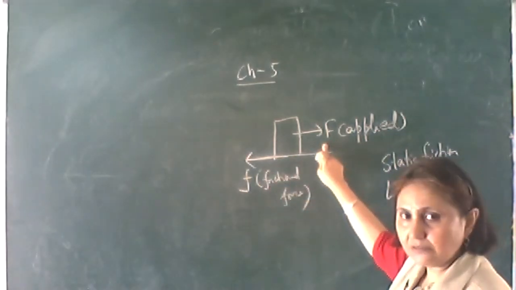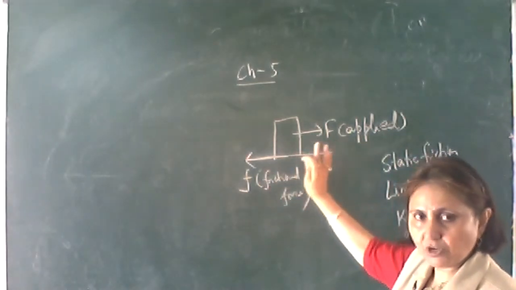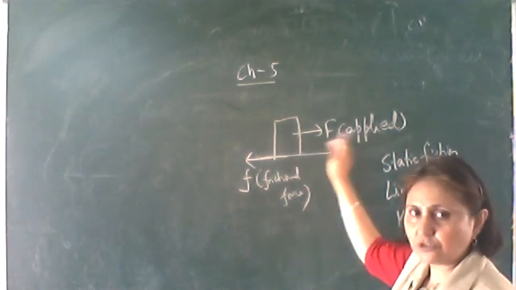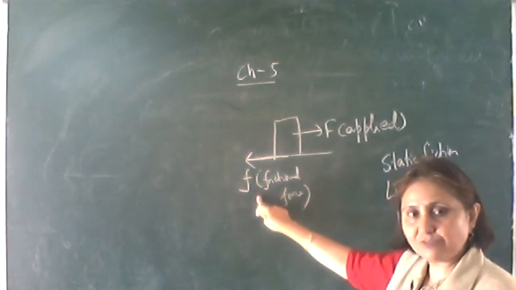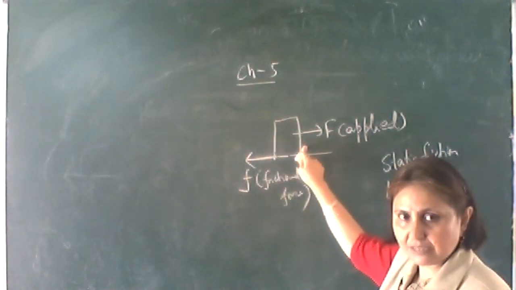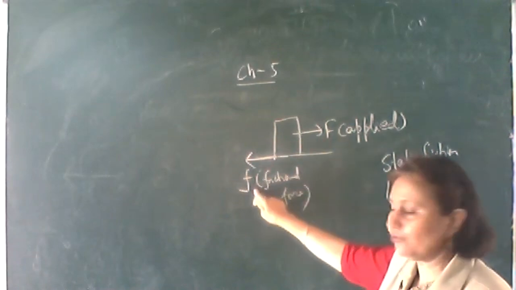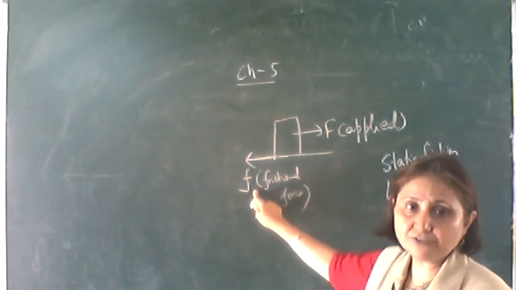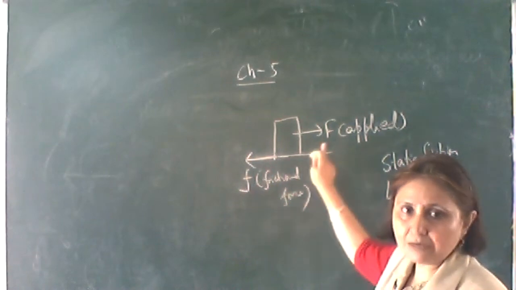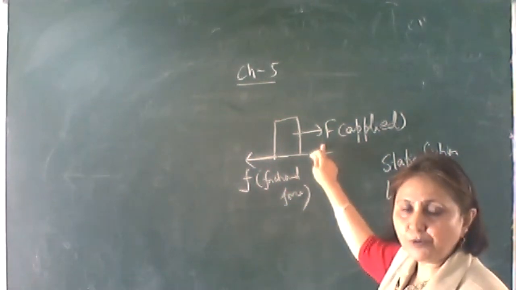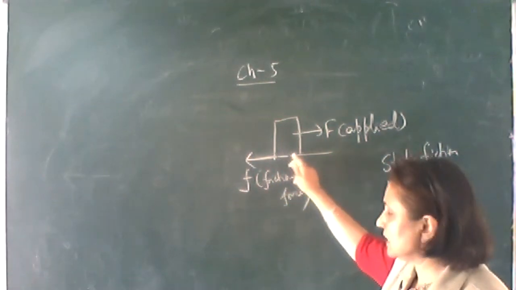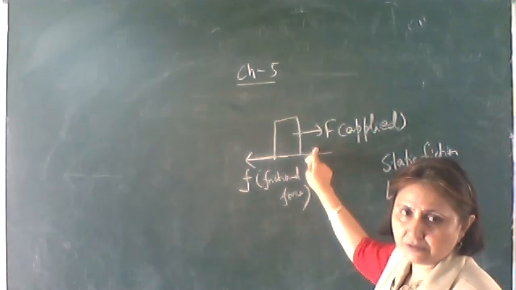Suppose 1 Newton, the body hasn't moved, because this force is not sufficient to move it. So the frictional force is 1 Newton only. That is why the body is at rest. 1.1 Newton, still it doesn't move. So what is the opposing force? 1.1 Newton only. 1.2 doesn't move. 1.3 Newton, it just slides on the surface.